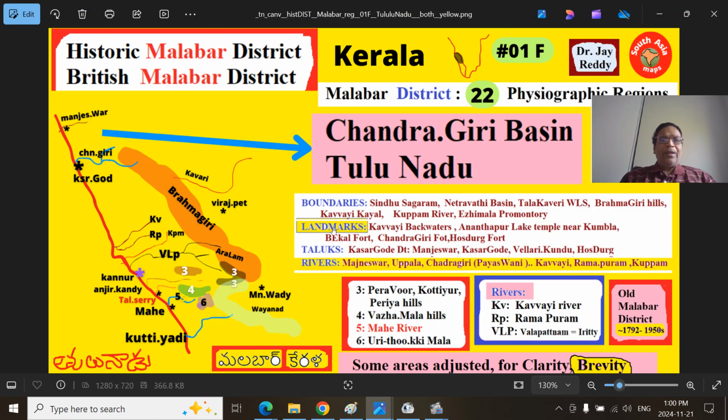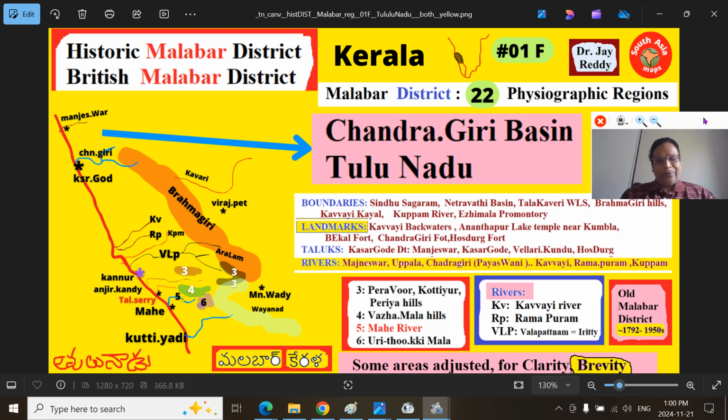The boundaries are the Sindhu Sagar Ocean and Netravati River Basin. The Manjeshwari River, that is the Uppala River, is the northernmost part of Kerala province, the northernmost of the Malabar region. So, Netravati River Basin is where Mangaluru, the major urban center of the Tulu Nadu region, is located.